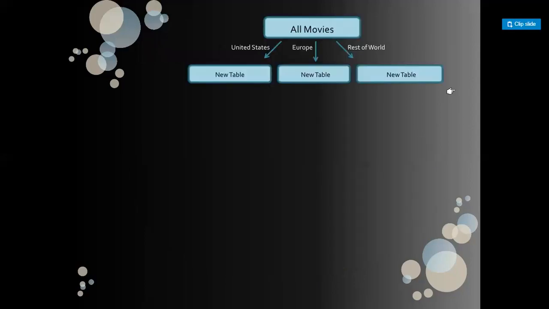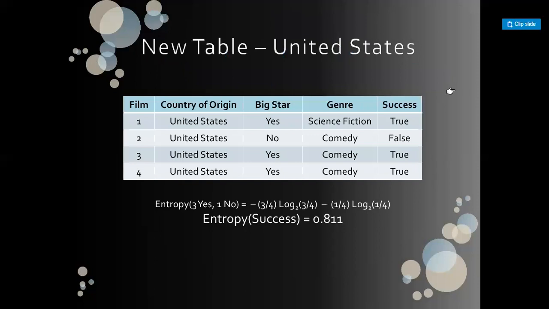After this, we are left with the 2 attributes, that are the genre and the big star presence. Now we shall repeat the procedure for the classes which have entropy not equal to 0. So here there are 2 possibilities for splitting. We shall check out the possibility for each one.